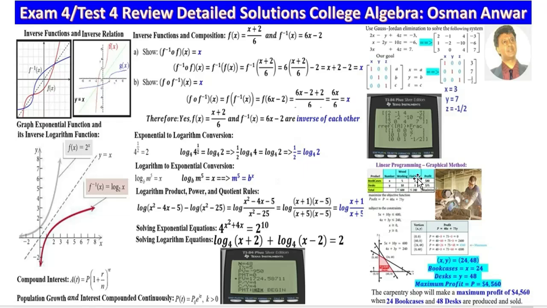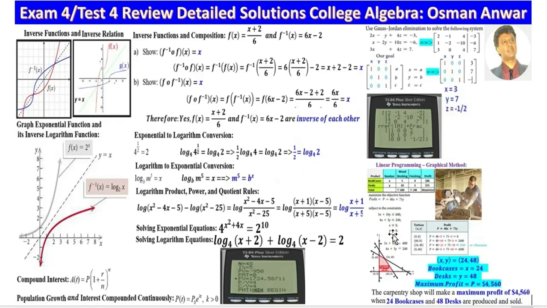And for finishing, he has only 240 hours available. That is, he's going to use 240 hours or less for finishing. That is 4x plus 3y is less than or equal to 240. Then he has to produce 0 or more bookcases, and 0 or more desks.